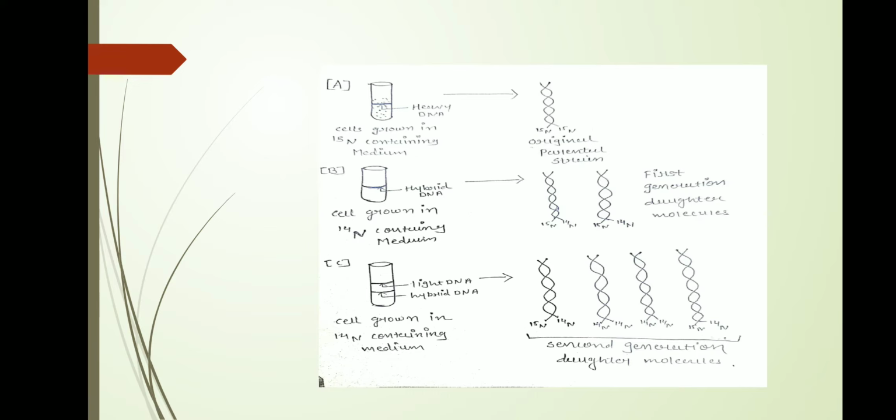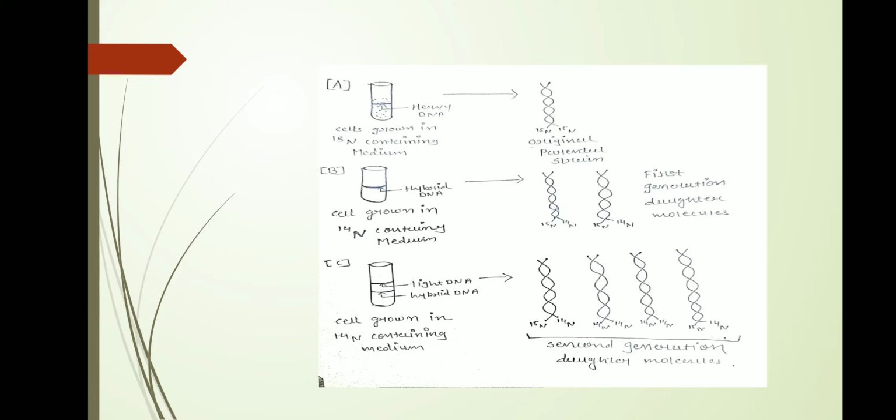In hybrid DNA, one strand is 15N containing, and the other, newly synthesized strand is 14N DNA containing. The hybrid DNA can band in between the heavy DNA and the light DNA. The isolated DNA product of the second cycle of replication exhibits two bands in the density gradient, one with a density equal to the light DNA and the other with the density of the hybrid DNA.